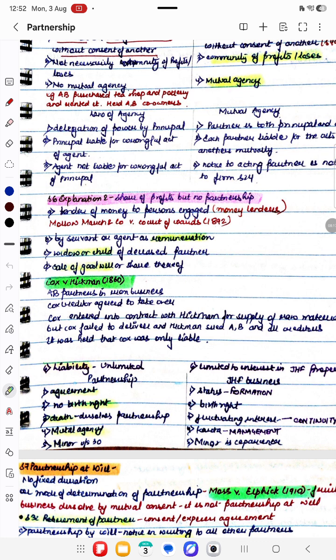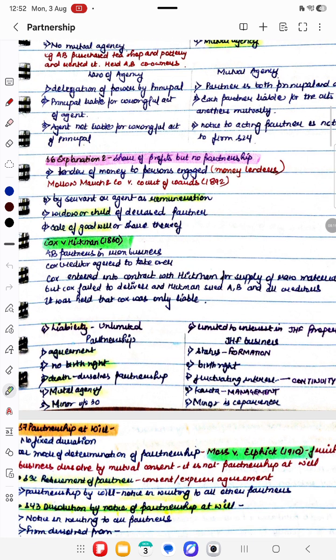And Cox versus Hickman, 1860, says that the facts are such that A and B were partners in an iron business. Cox gave a certain amount as credit to the company and took over the company.